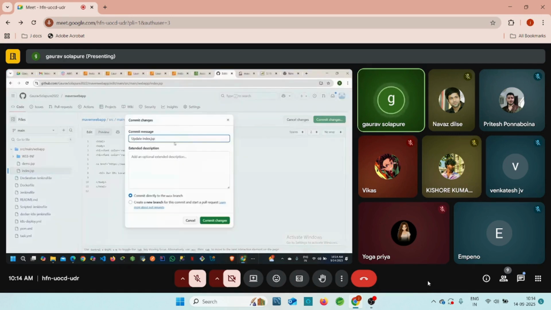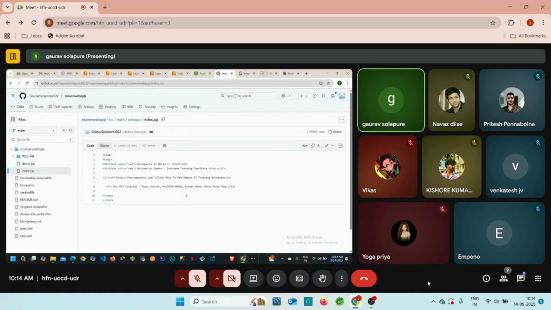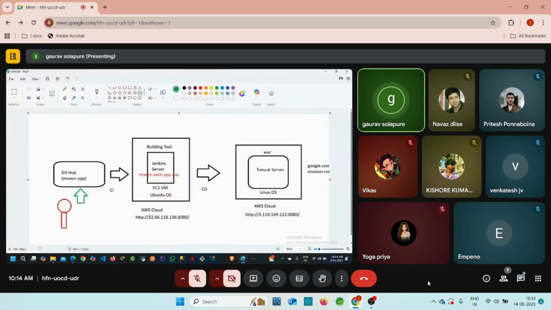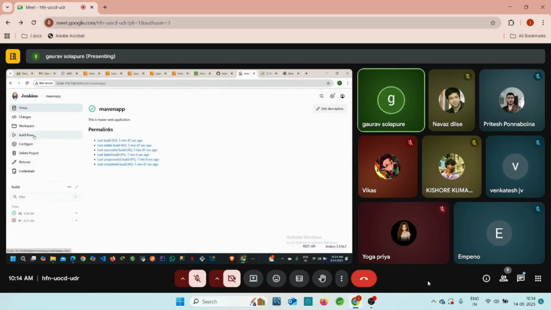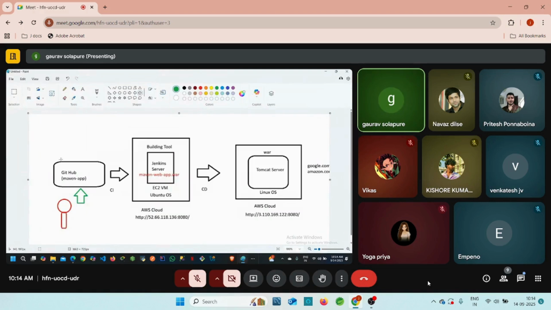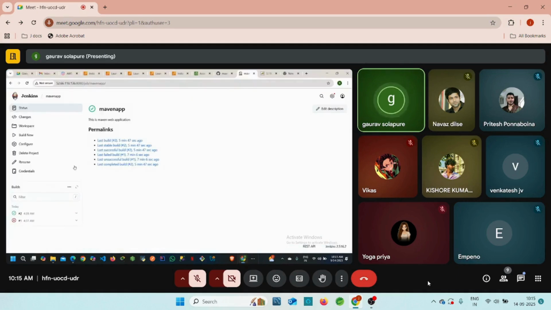Let me commit this message. I have added street details. Click on commit changes. Right, so our changes are reflected here. Our changes are already pushed into the GitHub repository. Now let me run this Jenkins job once again. Go to the Maven web app, click on build now. What we expect here, guys, is that whatever we change in the GitHub repository is also reflected on the server, because our build is happening.